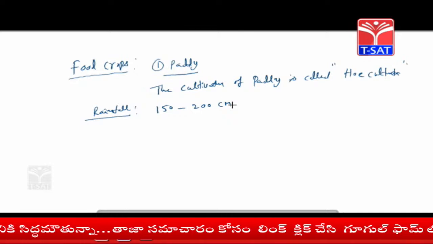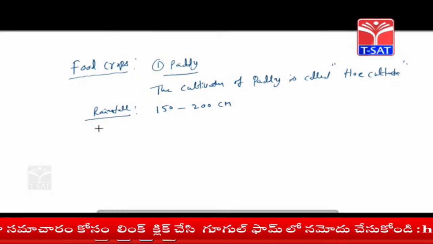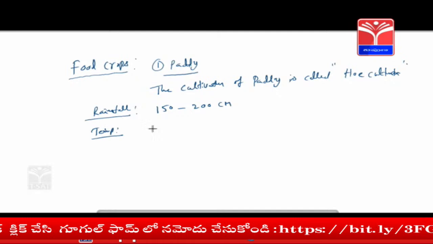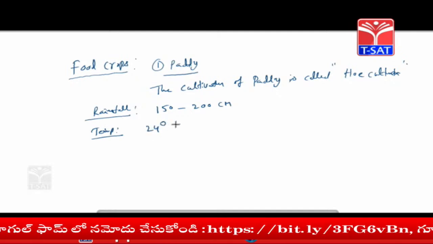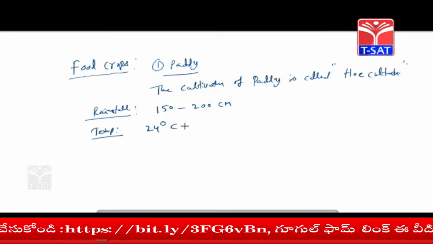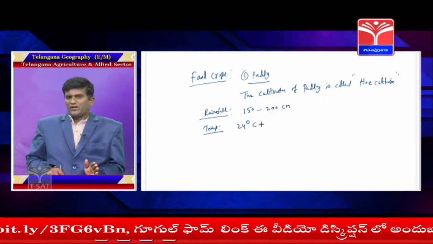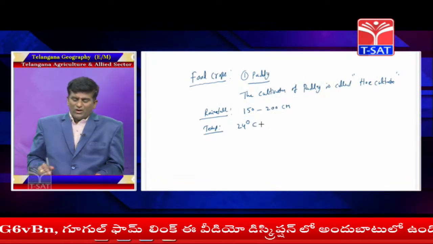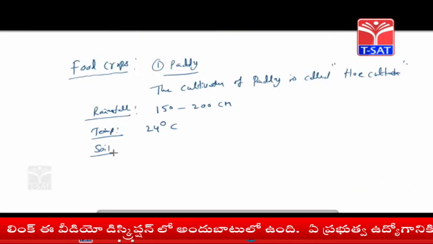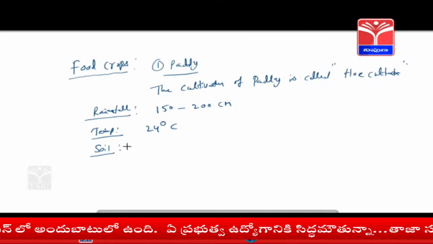Second, temperature: the average temperature is 24 degrees centigrade. Paddy is grown only at that temperature with rainfall of 150 to 200 centimeters. What is the suitable soil for paddy? In Telangana state, the soil is especially alluvial soil.